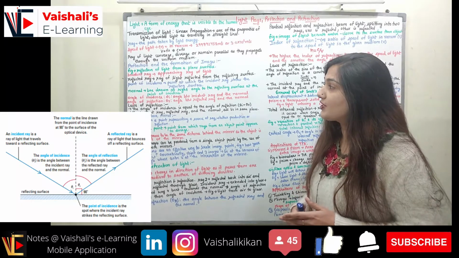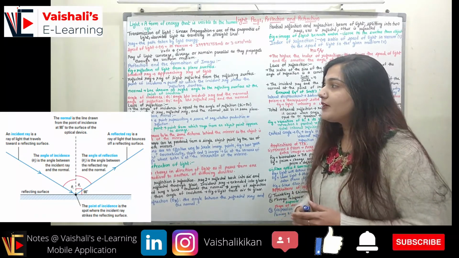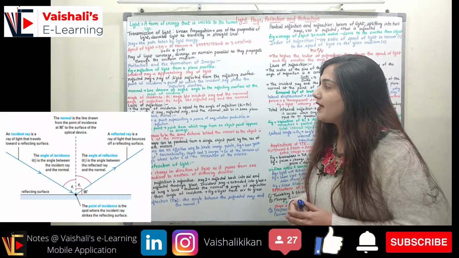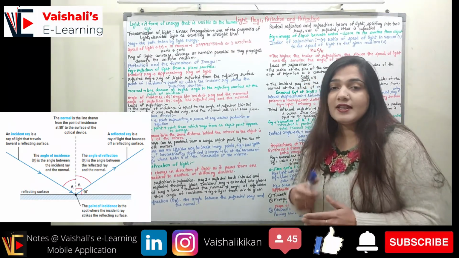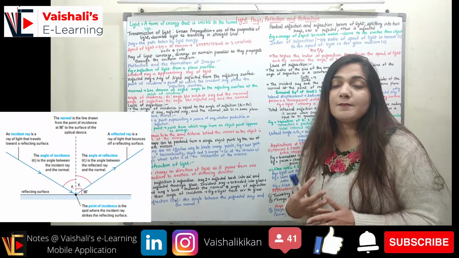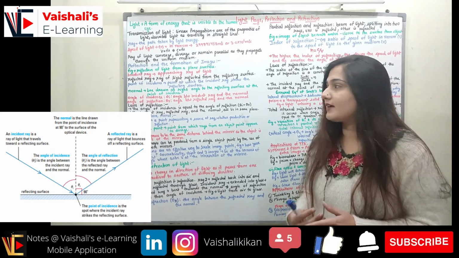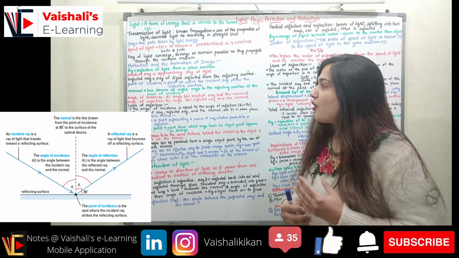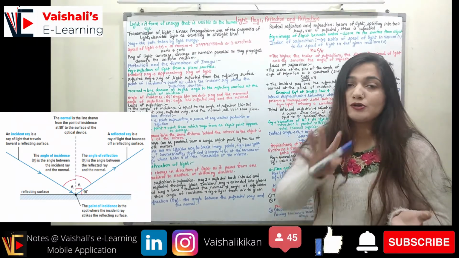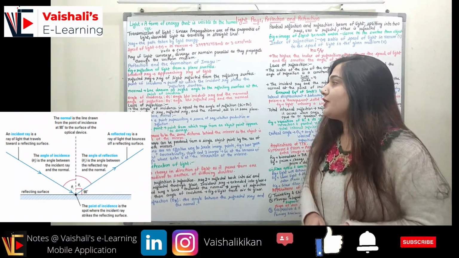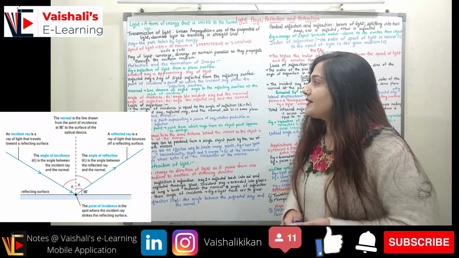Coming to the reflection and the formation of image. You can see the figure. Here we have the reflection of light from a plane surface. When light falls on a plane surface, it is reflected back. So first of all we are going to talk about various terminology, then we are going to talk about the laws of reflection. The first terminology is the incident ray.